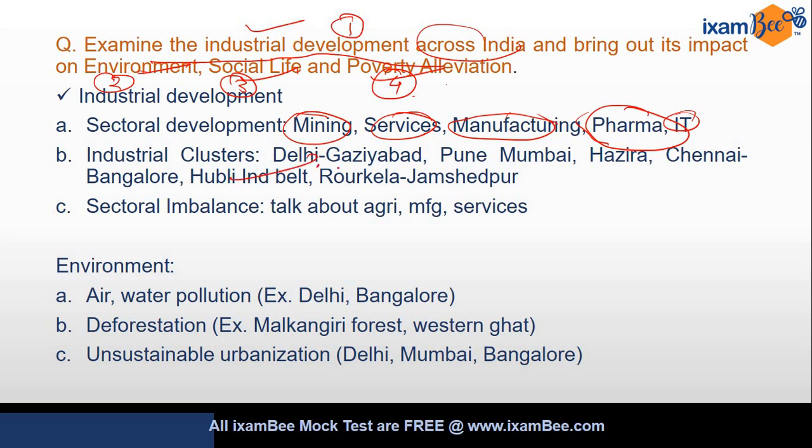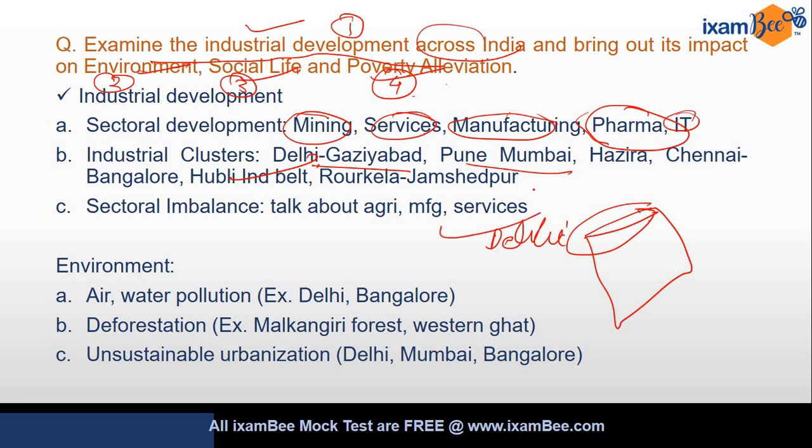Then industrial clusters, where are the industrial clusters? There Delhi has Ghaziabad, Pune, Mumbai, Hazira, Chennai, है ना. You can talk about the quadrilateral highways also, है ना, because these are the industrial clusters. Delhi Mumbai industrial corridor you can talk about, है ना. All these things should come in your answer, because it gives diversity to your answer, and it provides certain credibility to your answer. Then sectoral imbalance is there.